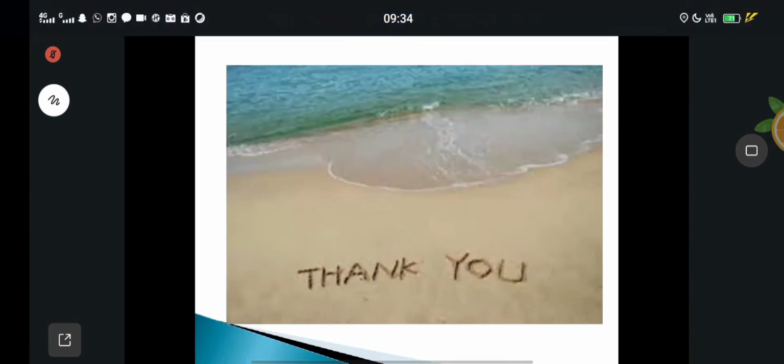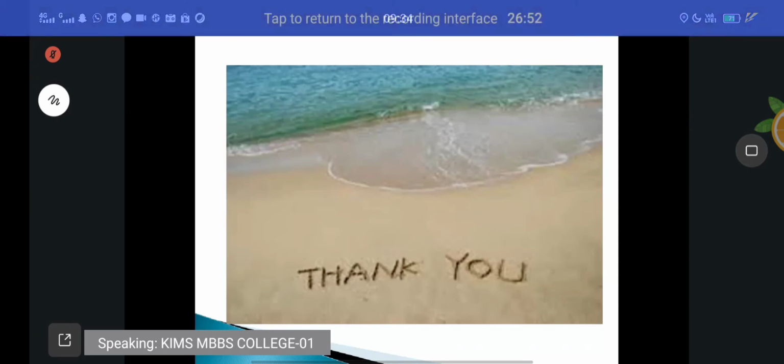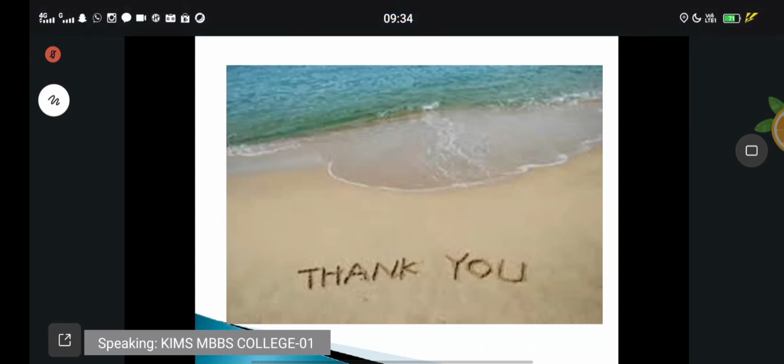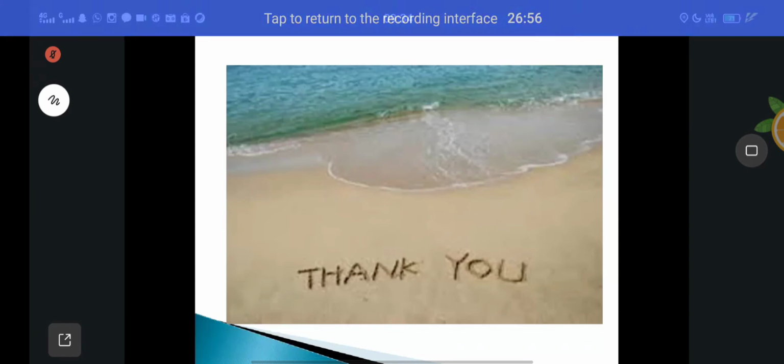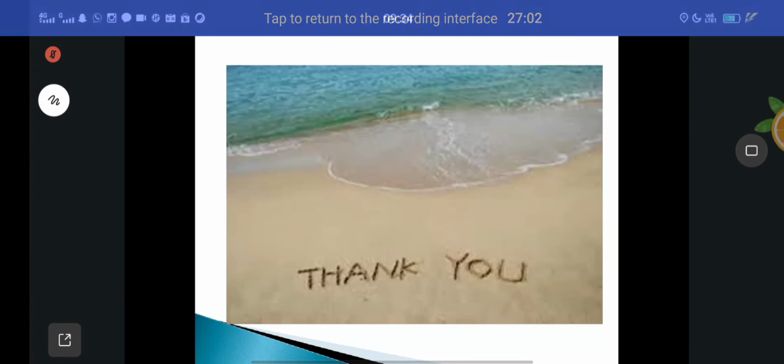That is about the popliteal fossa. We will study the tibial nerve as well as the common peroneal nerve again in the compartments of the leg. That time we will study both the tibial nerve and the common peroneal nerve. Again classes will be there. That is about your popliteal fossa, a small class and an important class.